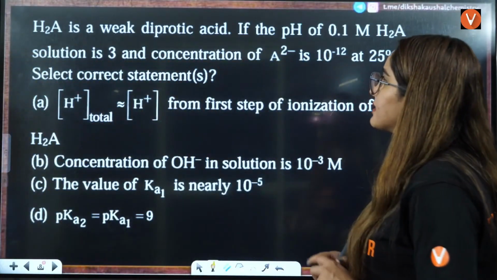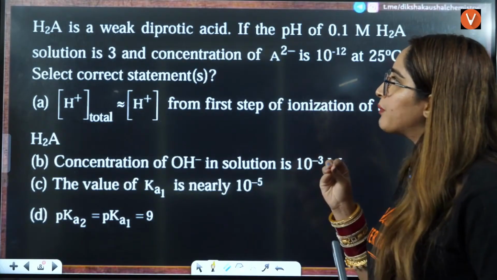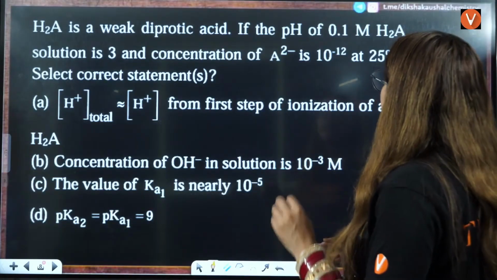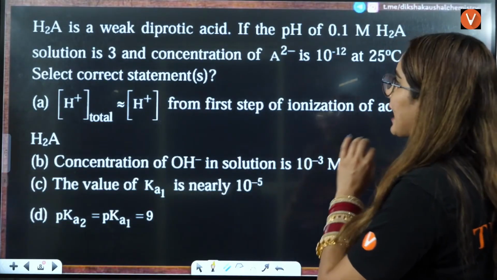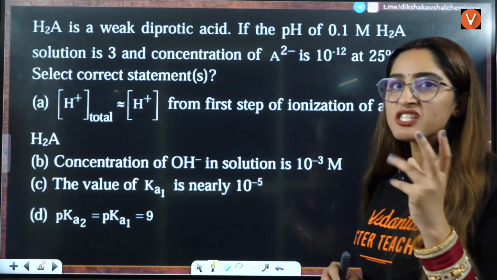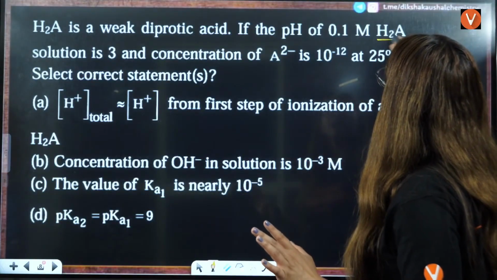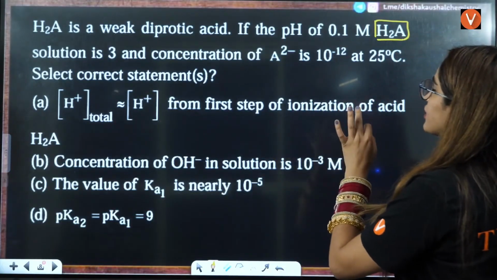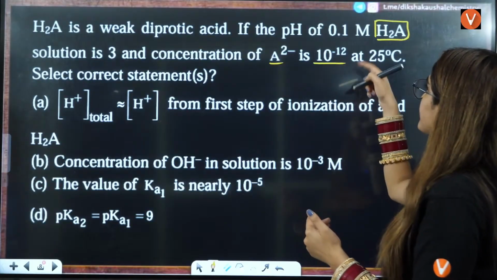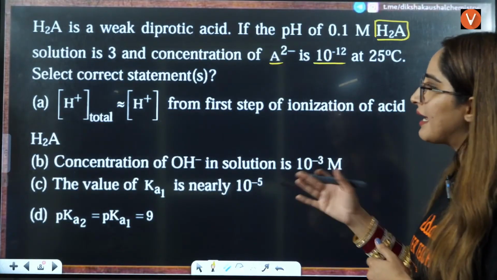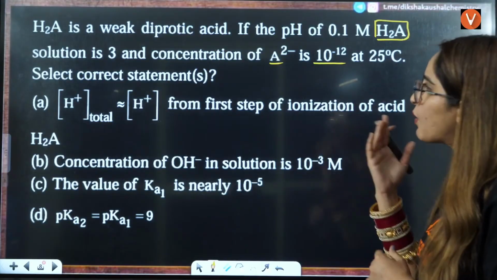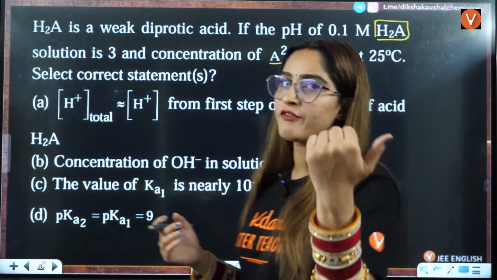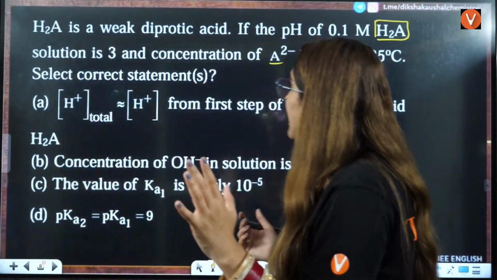So next question is, H2A is a weak diprotic acid. Weak diprotic acid, 2 protons it is giving. If the pH of 0.1 molar H2A solution is 3, pH is given to be 3 of this solution, that is H2A, right? Concentration is given to you, and the concentration of A2 negative is given to be 10 raised to power minus 12. Select the correct answer here. Out of the following, you have to select the correct answer or answers, whether it's multiple or whether it's one statement that is correct. Let us see that, right?